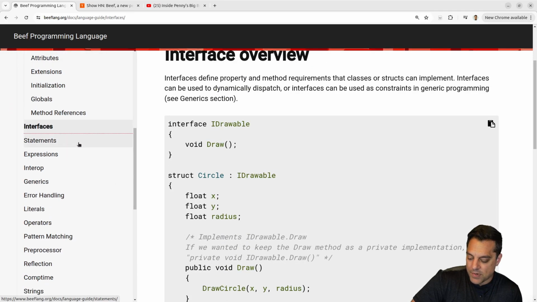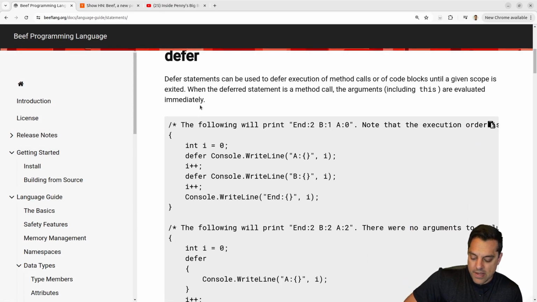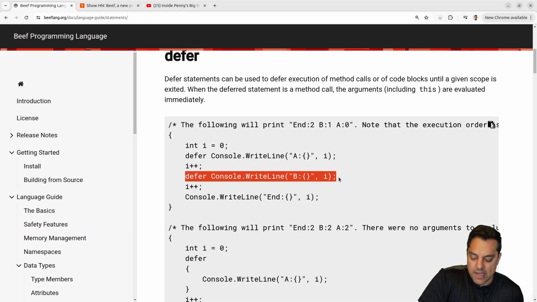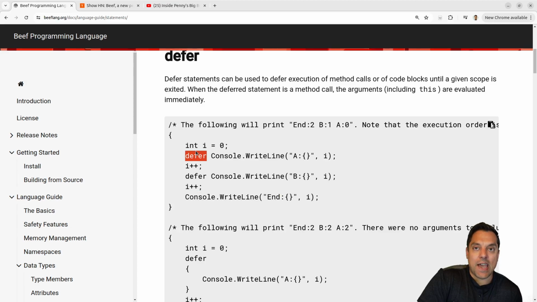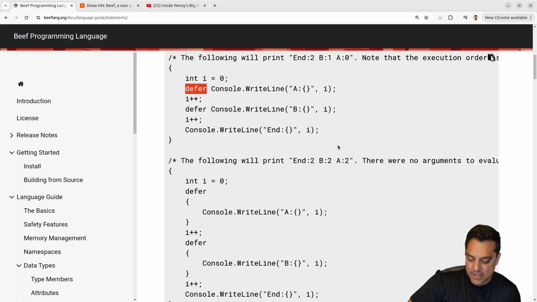We're about 45 minutes in, so I want to look at some of the other stuff. Statements. Okay, defer is the one I want to highlight. If you haven't seen the Odin video or Go or VLang, I think, which also had this, maybe a few other languages that I'm missing here, defer will basically push these commands as you defer them onto a stack and then execute them later. So sometimes folks will use this if you create some object, and then you put defer, destroy the object, so that it'll be destroyed. This is how you get your RAII stuff in C++, resource acquisition is initialization. So that's kind of neat here.